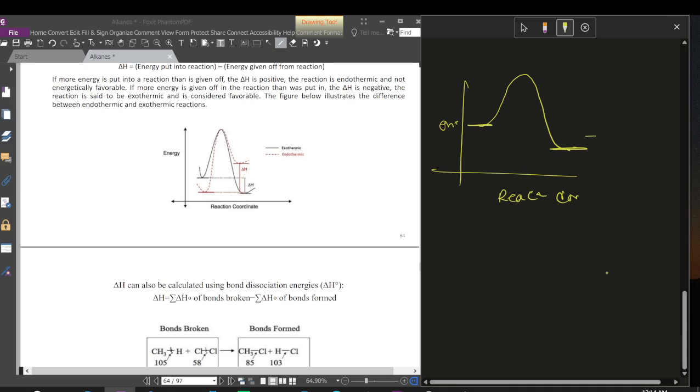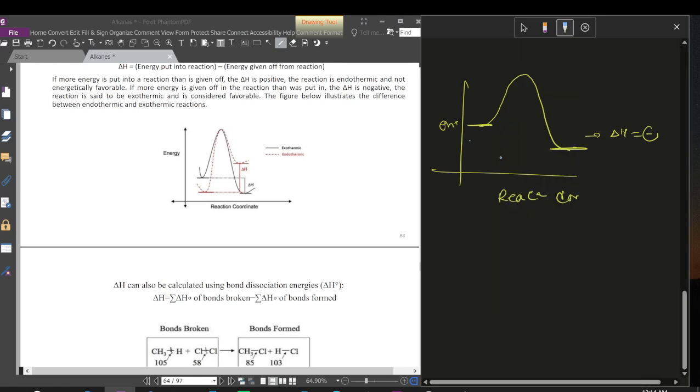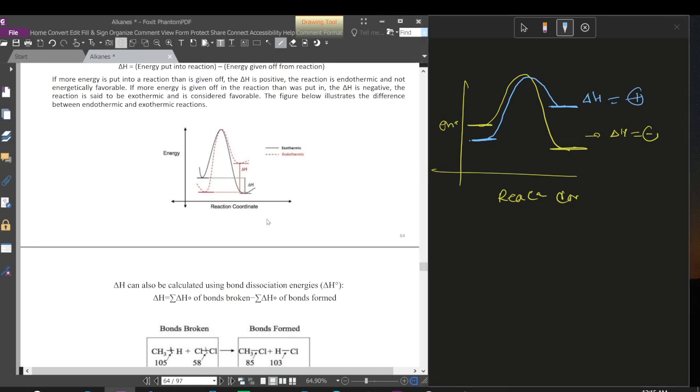So this is exothermic, that means delta H is negative. But if this is our reactant energy and the product energy is high, that means delta H is positive. This will be an endothermic reaction. So an endothermic reaction is not energetically favorable, but an exothermic reaction is more favorable.